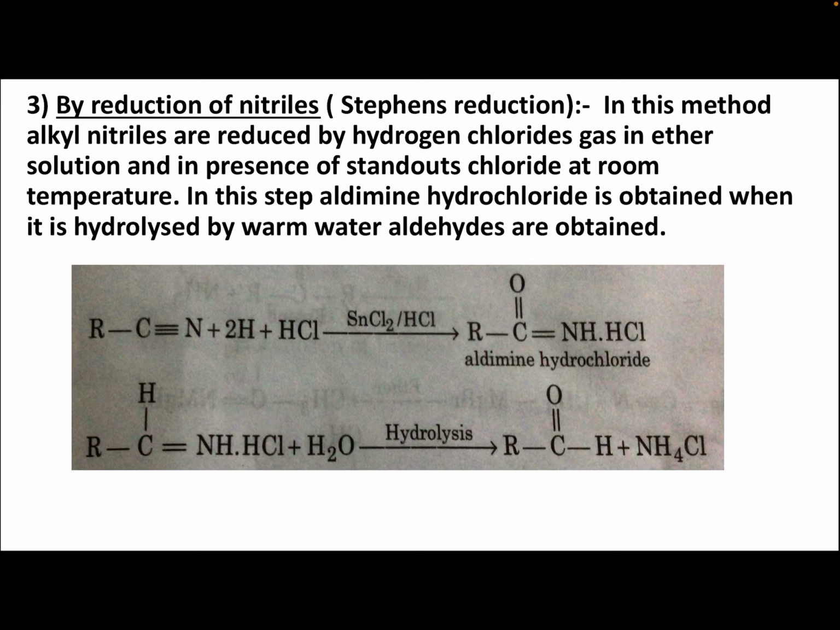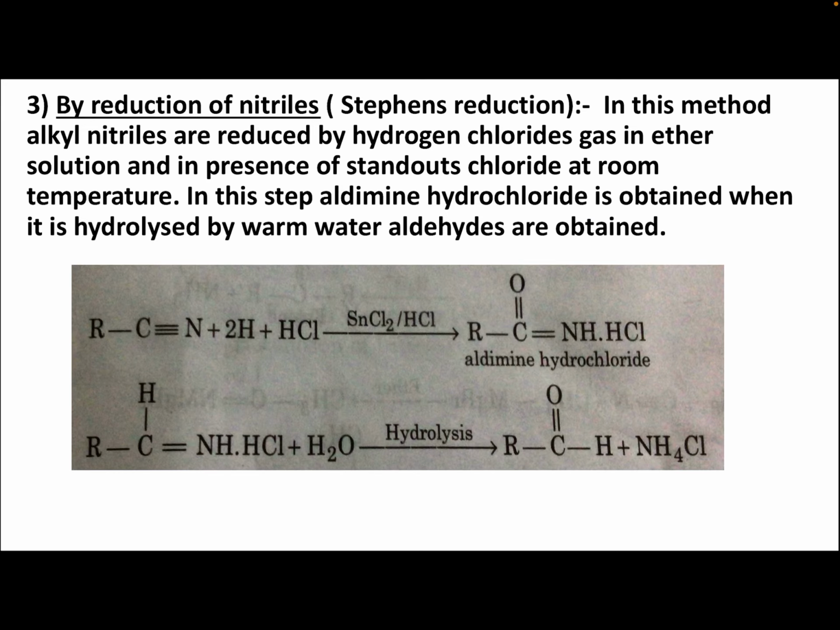Next, third method is by reduction of nitriles. This is also known as Stephen's reduction. In this method, alkyl nitriles are reduced by hydrogen chloride gas in ether solution and in the presence of stannous chloride at room temperature. In this step, aldimine hydrochloride is obtained. When it is hydrolyzed by warm water, aldehydes are obtained.